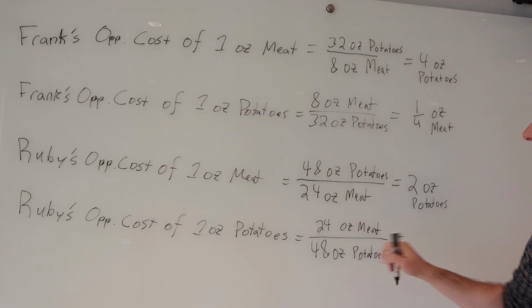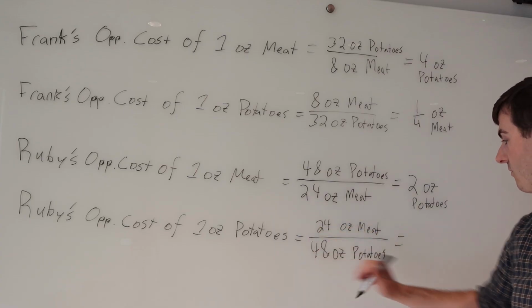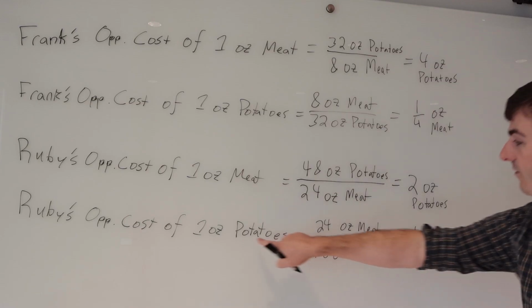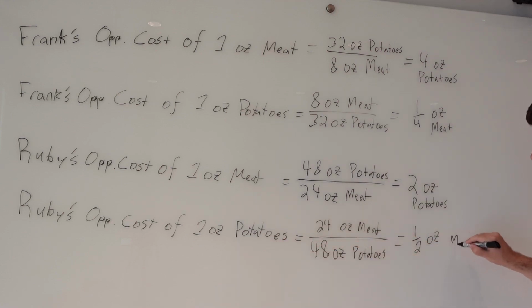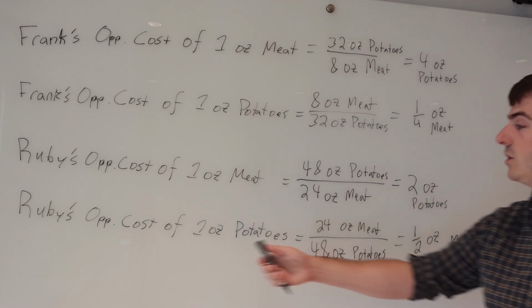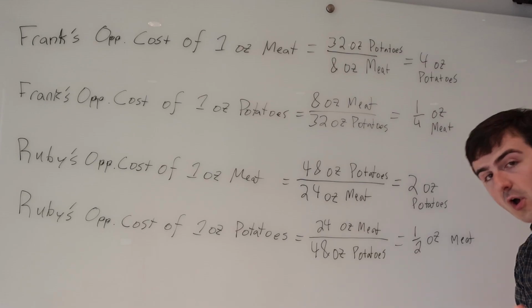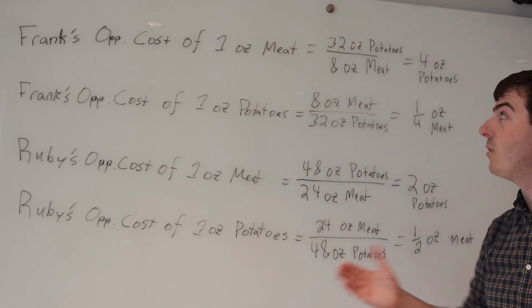And we solve this, the most meat she can make over the most potatoes she can make, 24 over 48, we get 1/2 ounce. This is the cost of potatoes, measured in meat. Every time Ruby chooses to produce 1 ounce of potatoes, she gives up the chance to produce 1/2 ounce of meat. So, we have solved for opportunity cost for both producers in the production of both goods.